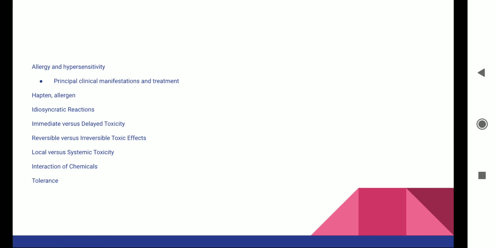Then let us come back to the pulmonary reactions, that is asthma. These can cause bronchoconstriction in some of the people. Some of the NSAIDs, their mechanism of action is blocking of the cyclooxygenase, that is the COX enzyme, and that causes a pseudo allergic reaction.